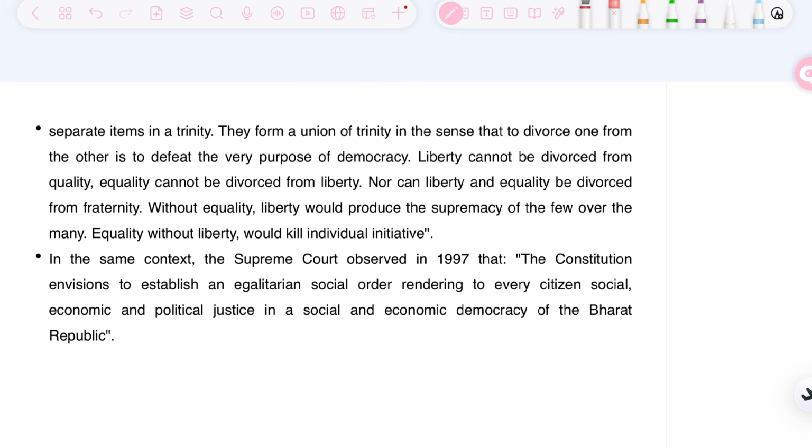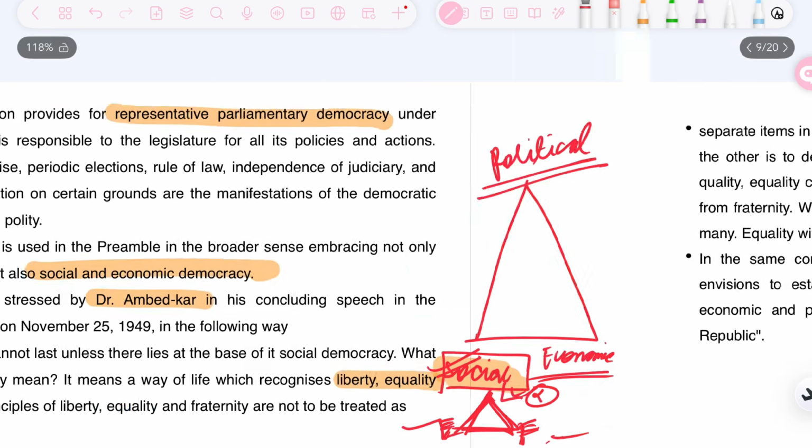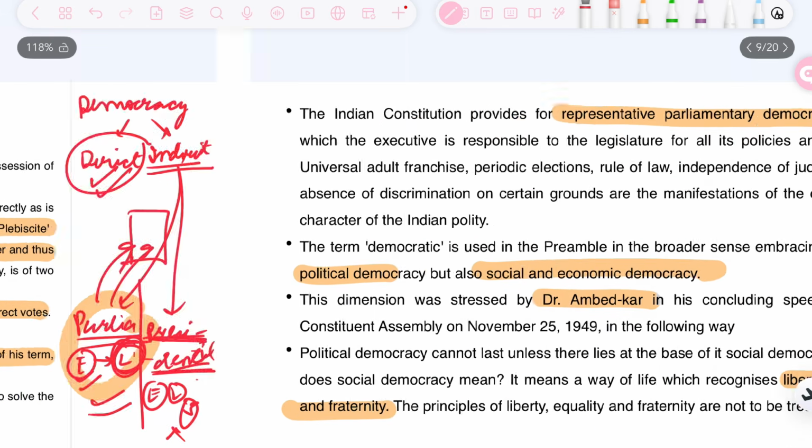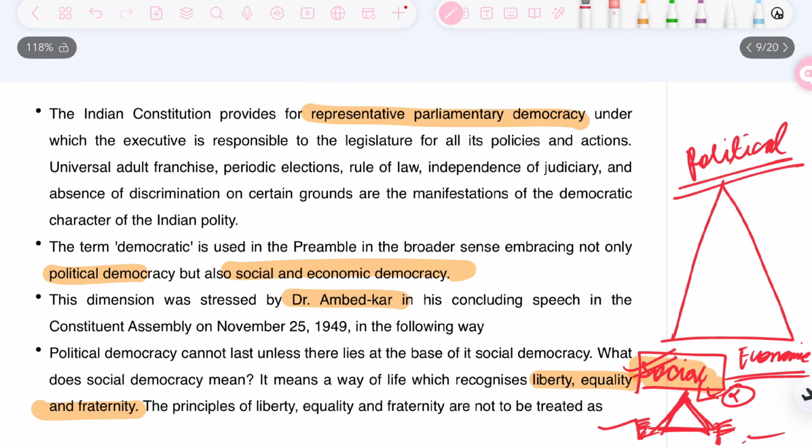In the same context, the Supreme Court observed in 1997 that the Constitution envisioned establishing an egalitarian social order, rendering to every citizen economic, social and political justice in a social and economic democracy of the Bharat Republic. The Supreme Court has also stated the same thing. So in democracy, what have we read? We have read that it is of two types, direct and indirect. In direct, we have read the four devices. In indirect, we have studied that it is of two types, parliamentary and presidential. India follows parliamentary democracy. Now, democracy is not only in the political aspect, it is also social and economic in nature.